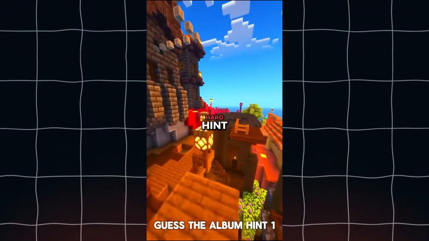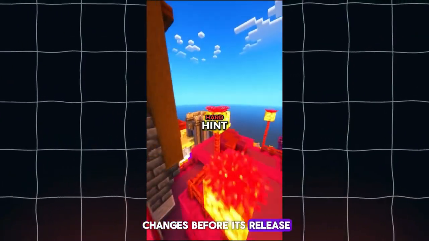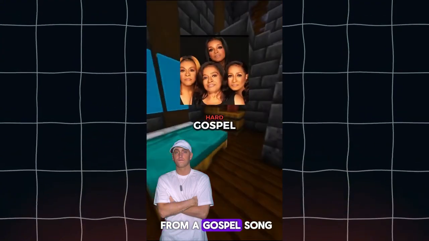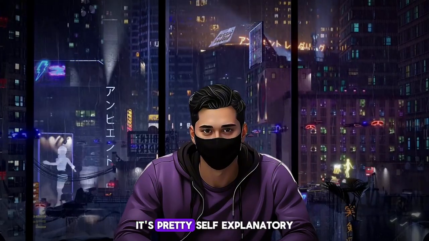Guess the album. Hint 1. The album went through several title changes before its release. Hint 2. One of the tracks on this album features a prominent sample from a gospel song by a famous 1970s choir.